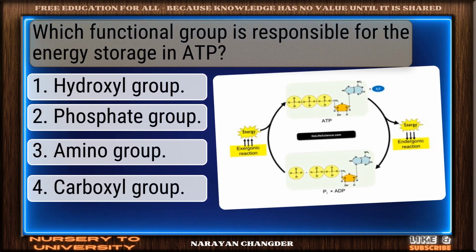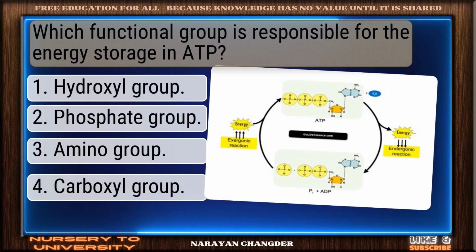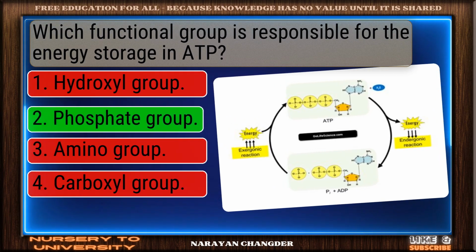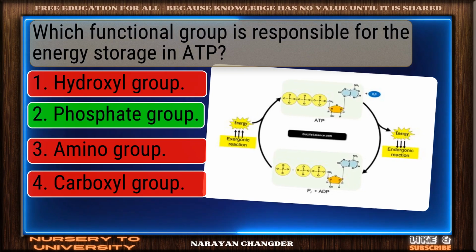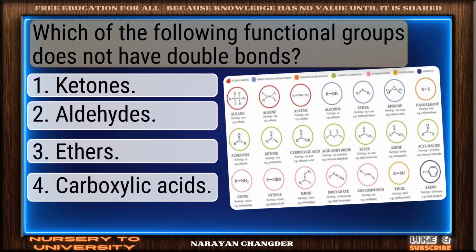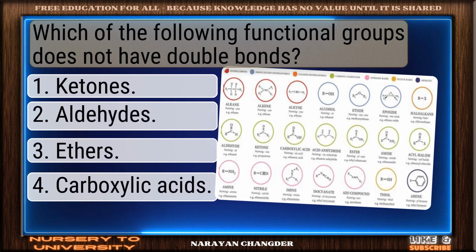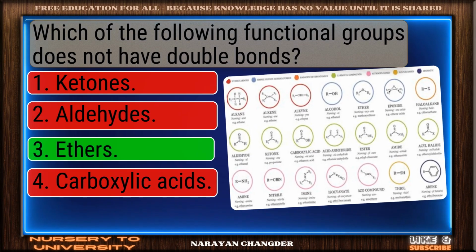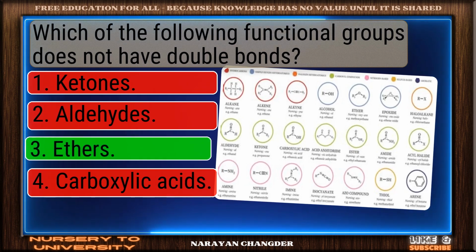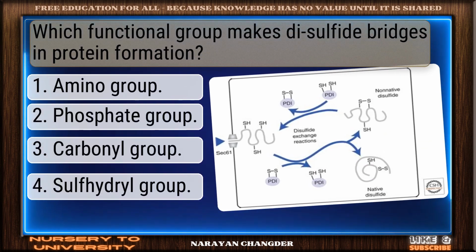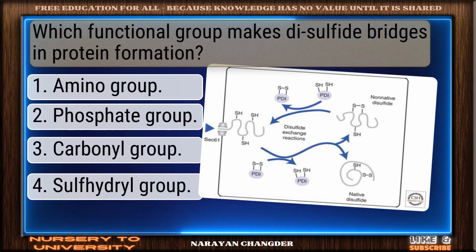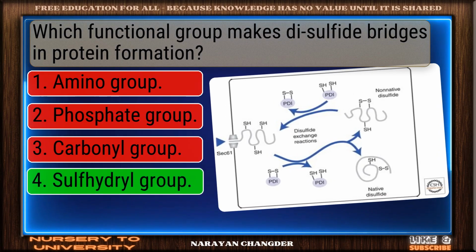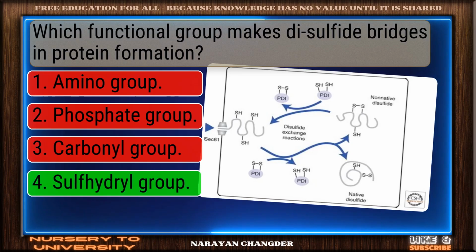Which functional group is responsible for the energy storage in ATP? Well picked. Phosphate group is the correct answer. Which of the following functional groups does not have double bonds? Nice selection. Ethers is the correct and valid answer. Which functional group makes disulfide bridges in protein formation? Bravo. Sulfhydryl group is the answer.